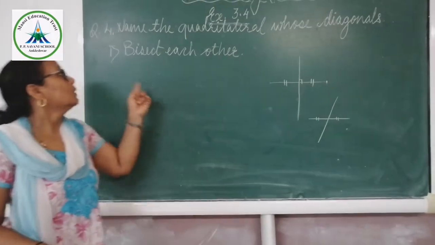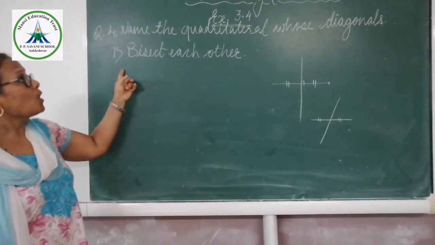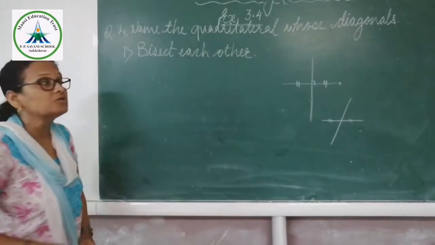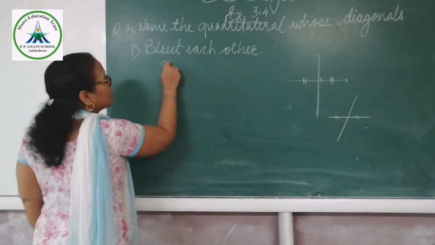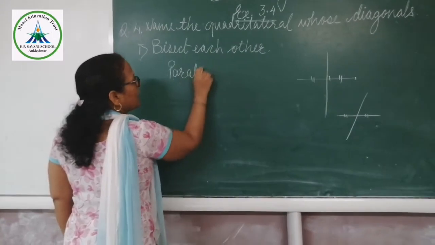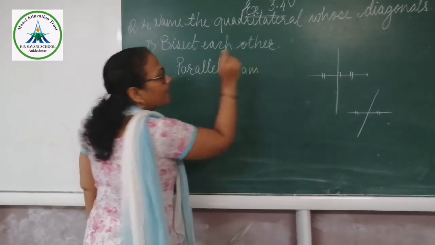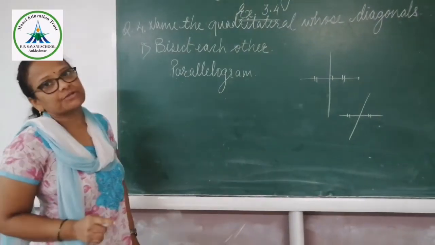Okay, now here we have to name the quadrilaterals whose diagonals bisect each other. First one is a parallelogram. The diagonals of a parallelogram bisect each other.